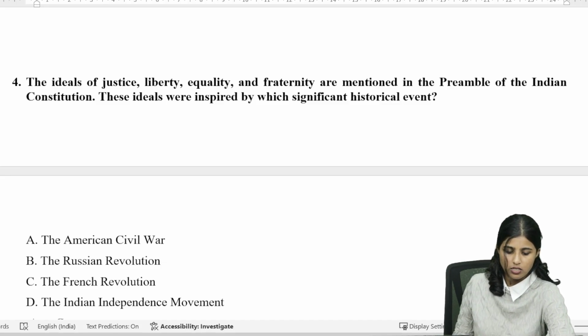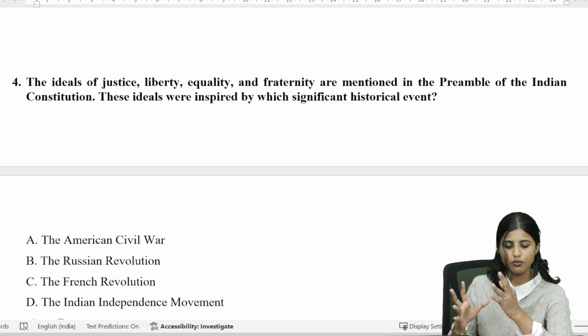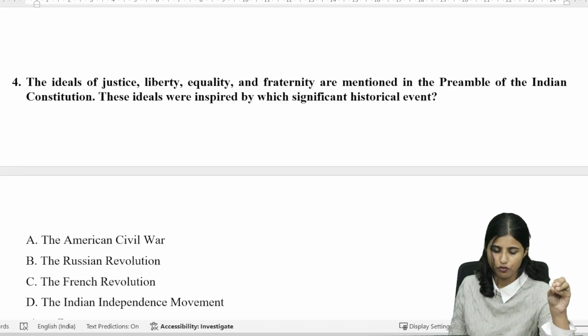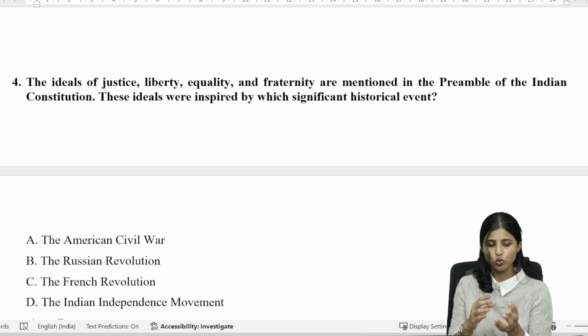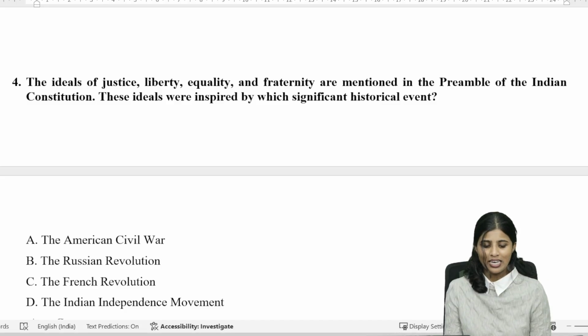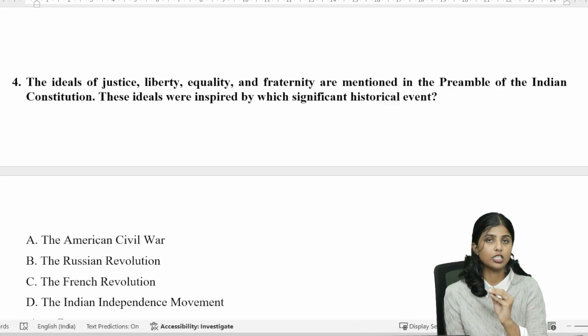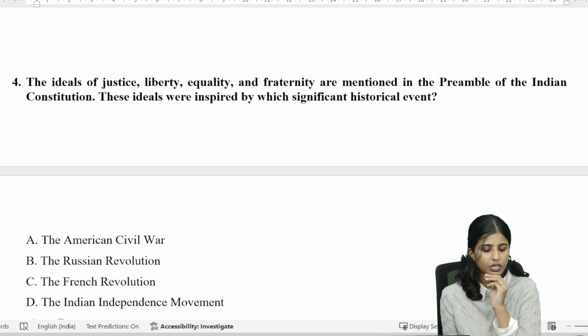So we know that the ideals of liberty, equality, and fraternity are not given in the passage. This particular information has to be known by you with proper other reading. We know these particular ideologies were not mentioned in the Indian independence movement, and we're looking into the other options.